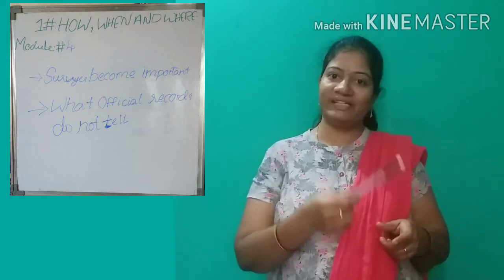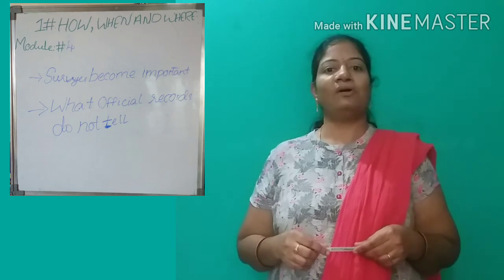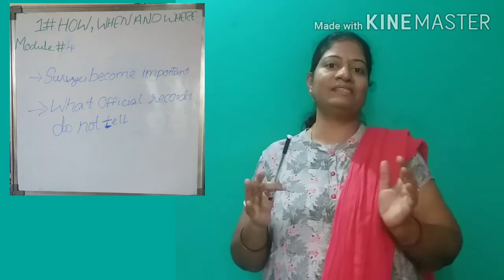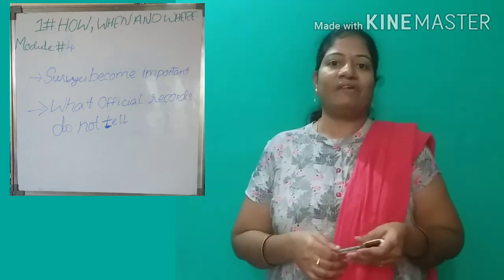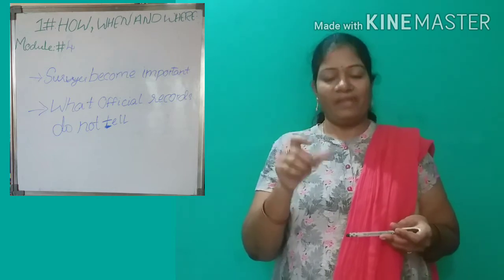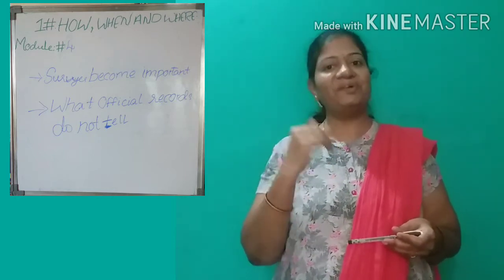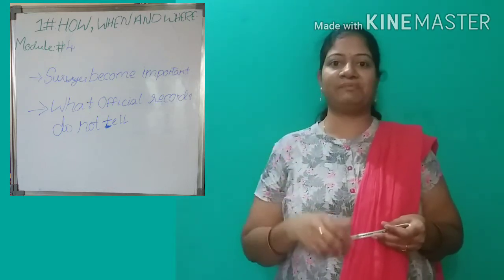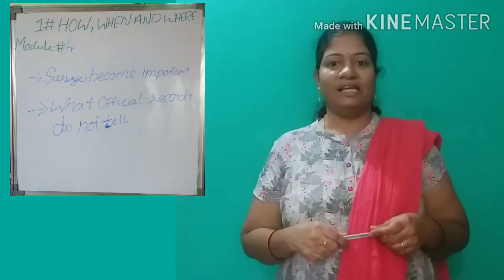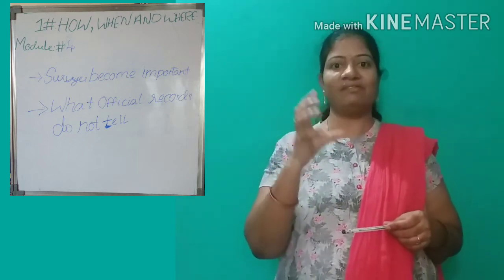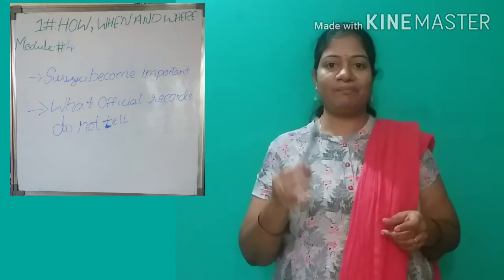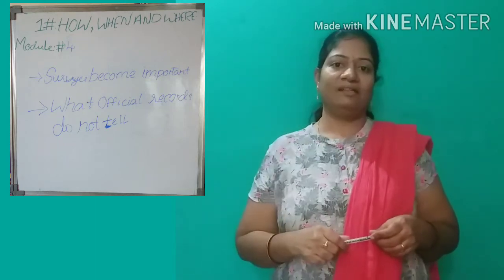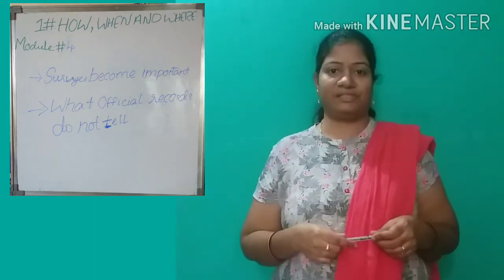About archives we discussed already in the previous module, right? So this is about what official records do not tell to the people, means we can't reveal this kind of thing. For one more example: in the present situation, you have much knowledge about mobiles, different apps and laptops, right? If any bank account is linked with your mobile, an OTP or PIN number will come, an immediate message from the bank, right? This OTP should not be revealed to others, right?